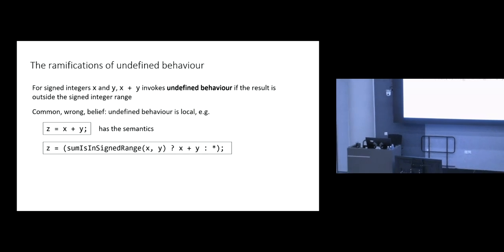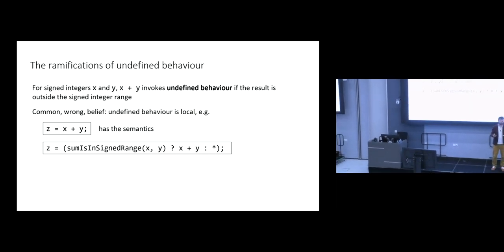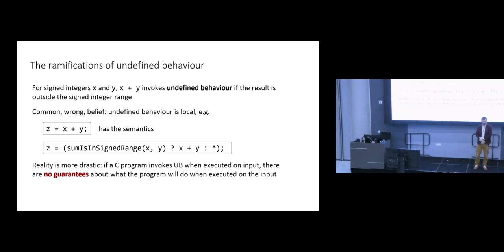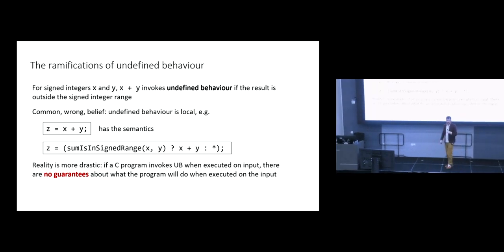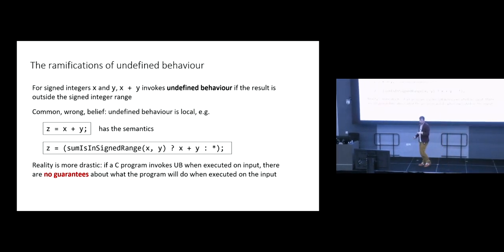Right? So you might think that you just get an arbitrary result if x plus y would overflow. But actually that's not true. The reality is more drastic. If you trigger undefined behavior on an execution, then the program has no semantics whatsoever for that execution. Any result at all is acceptable. And this is quite different from what many people think of as being the meaning of undefined behavior in practice.